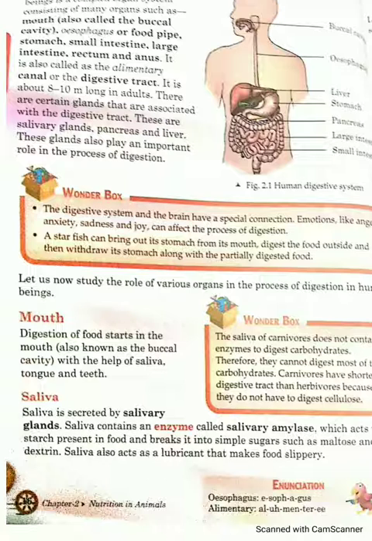So the alimentary canal, another name is digestive tract. Its length depends upon the organism and varies from person to person. For example, it is usually 8 to 10 meters long in adults. So our alimentary canal is also known as the digestive tract, and it starts with the mouth and ends in the anus. So let us start first of all with the mouth.